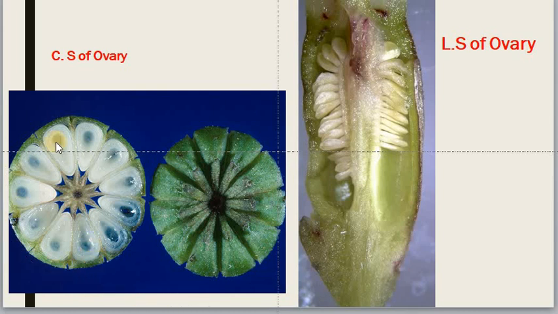And if you take the cross section of this ovary, you can see like this. These are the cavities. Each ovule has one cavity. Multiple ovules are arranged on an axile placenta.